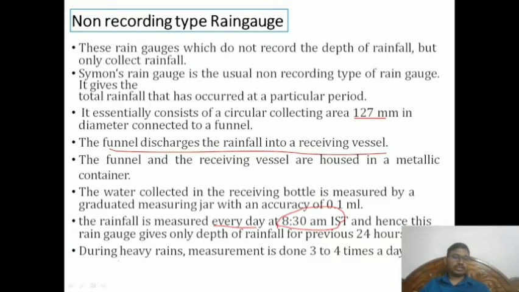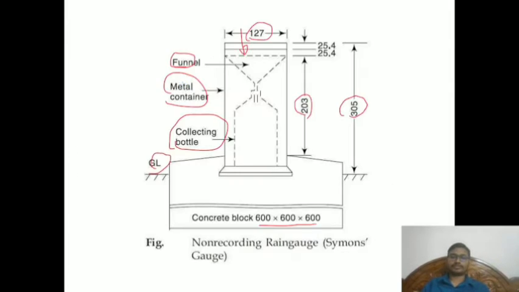During heavy rains, measurement is done 3 to 4 times. You might ask whether one measurement a day is sufficient on heavy rain days. So it might be taken 3 to 4 times or more, depending on the situation and the rainfall. But non-recording type rain gauges are very important. We call it the Symons rain gauge. Usually we name the non-recording rain gauge as Symons.